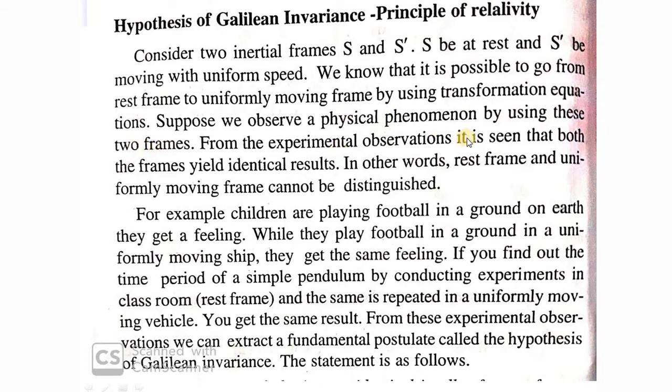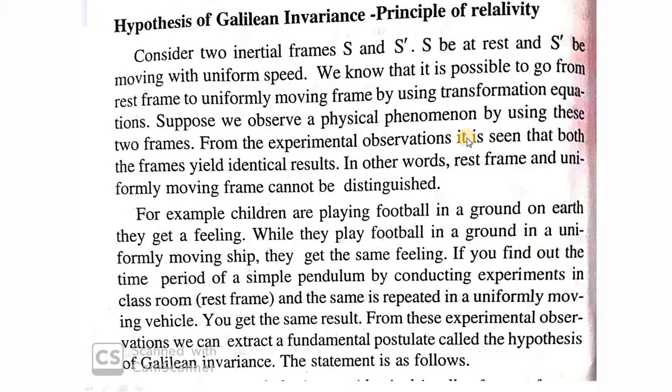From the experimental observations, it is seen that both the frames yield identical results. That is something that we have discussed in our last classes. In other words, a rest frame and a uniformly moving frame cannot be distinguished.